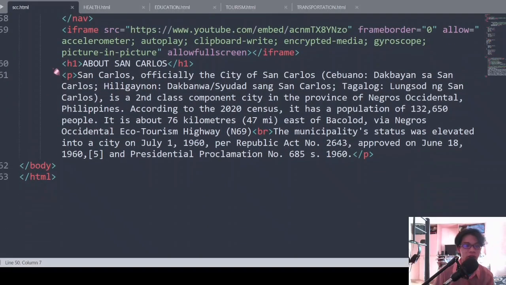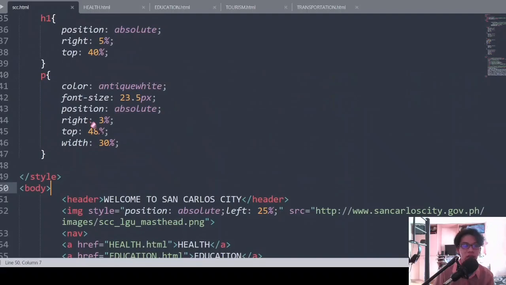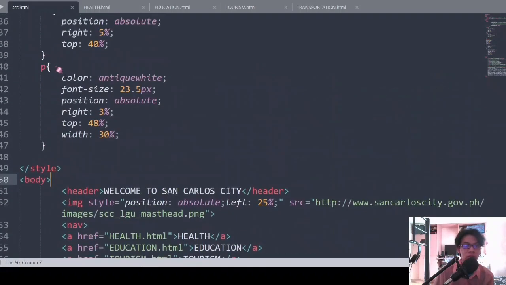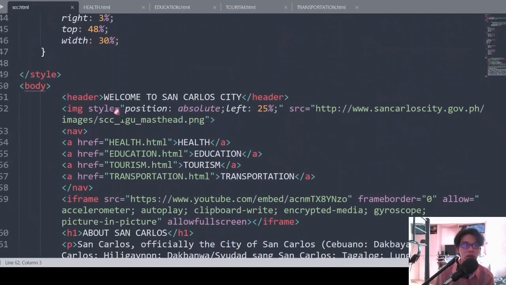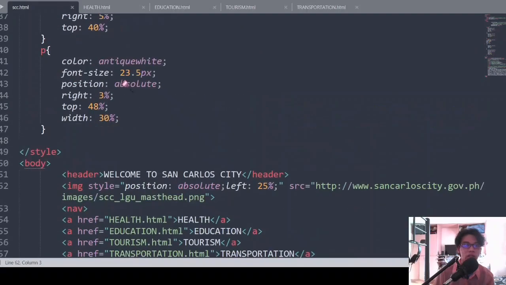Then to end this content or the page, I just type slash, I think this is slash, then body. Without this, this whole thing here won't show in the page.